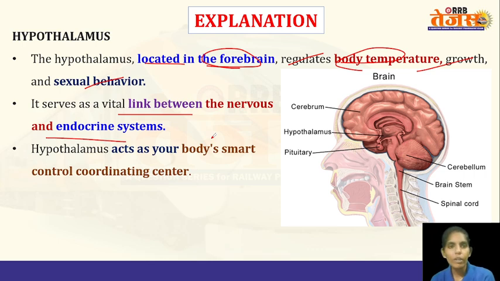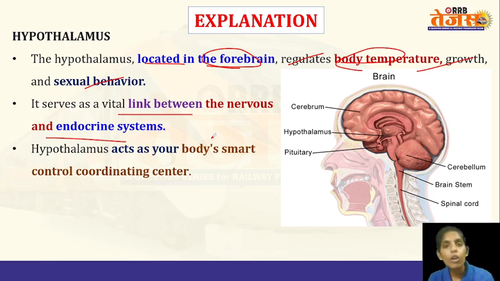So when the body temperature is changed, like if it becomes hot or if it becomes cold, it will be sensed by the hypothalamus. The sensory nerves will send the information to the hypothalamus. And the hypothalamus, in turn, will cause some actions. It will stimulate certain organs in our body to do certain functions. So for example, if the temperature of the body is very high, the hypothalamus will cause the sweat glands to release more sweat, so that the sweat can cool off the body. It can cool off the body temperature.